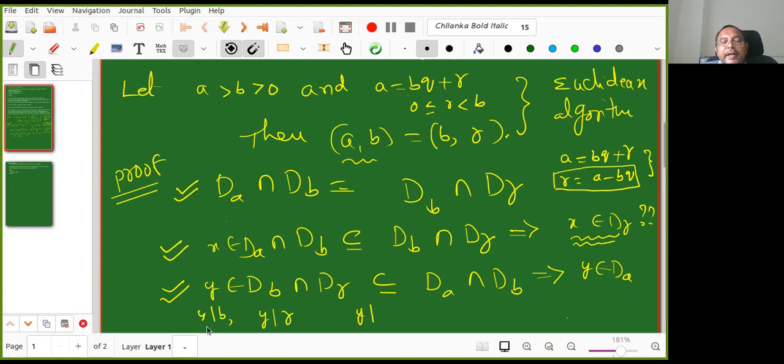Now y divides B and y divides R. Then y divides their linear combination. Which combination do I take? In this case, you will take B minus some integer times R. No. So go to the hypothesis. What is the hypothesis given? So we will write it in terms of the division algorithm. y divides B, y divides R. I want to show y divides A. A is equal to BQ plus R. I wrote it a priori. Yes, sir.